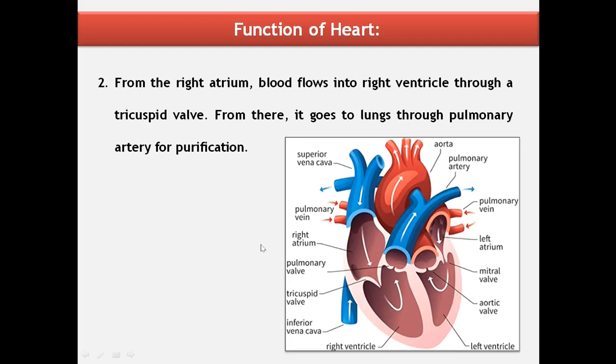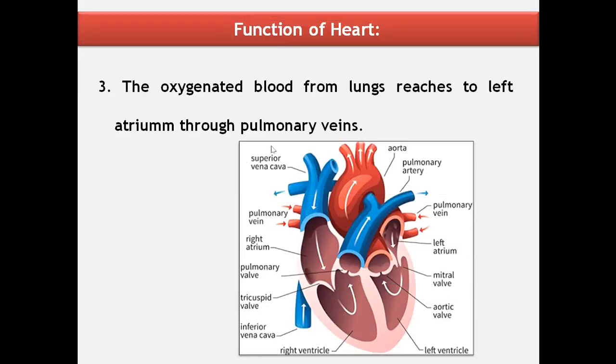Already we studied this in our second lesson. With the addition of oxygen, the impure blood, that is deoxygenated blood, becomes pure blood, that is oxygenated blood. Then the oxygenated blood reaches the left atrium through the pulmonary veins.